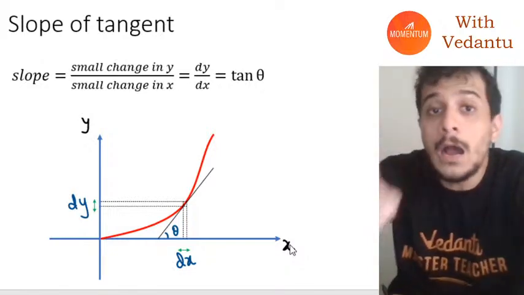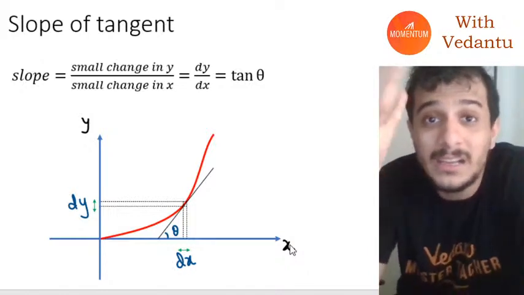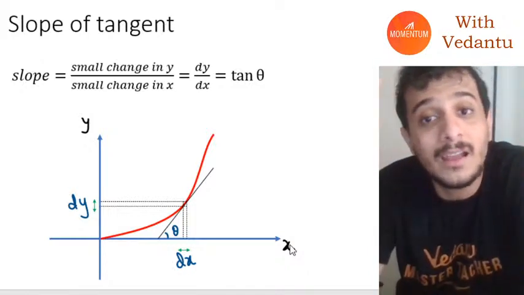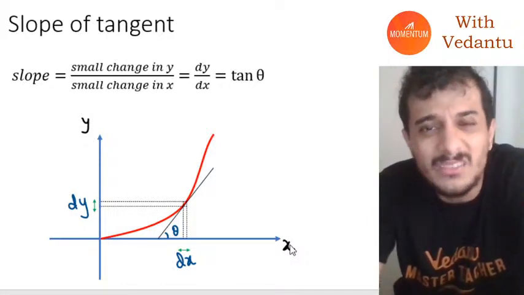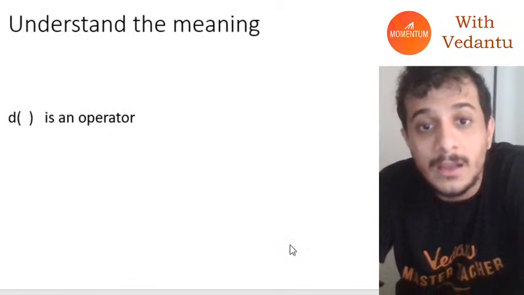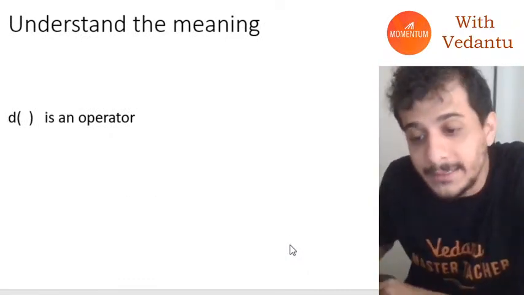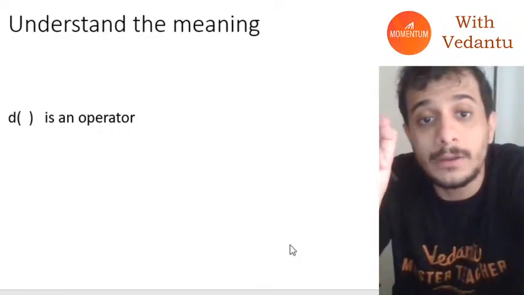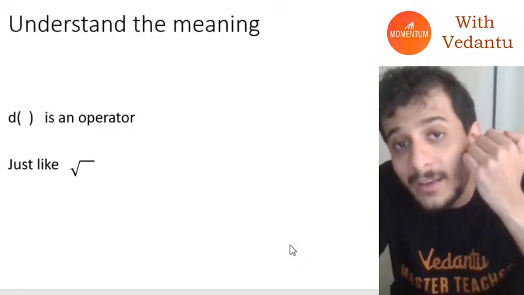Now understand the meaning, guys, because if you understand the meaning, then you will know what is happening. Otherwise you won't even understand what this d is, what this dy is, what this dx is. D is something which is called an operator, very similar to the under root sign.